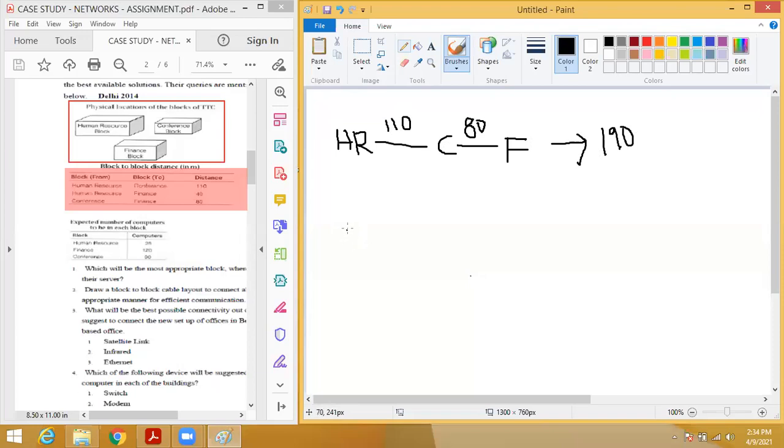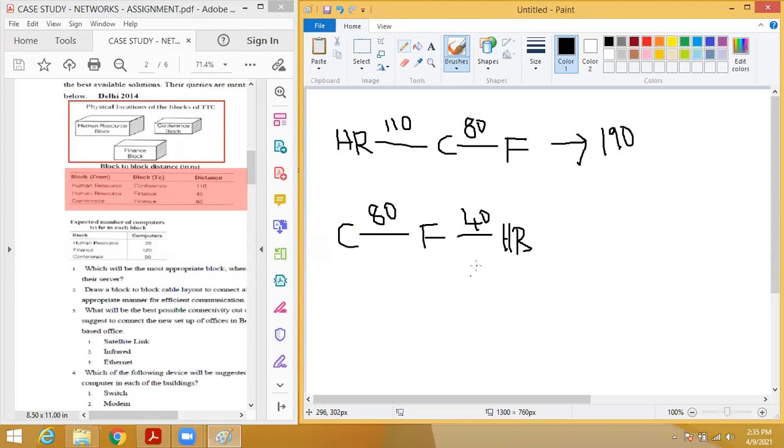What will be the second possible? This time you take conference first. Conference to finance. Then finance to HR. Understood? Yes, sir. Now what is the distance? Conference to finance is 80. Yes. Finance to HR is 40. Okay.